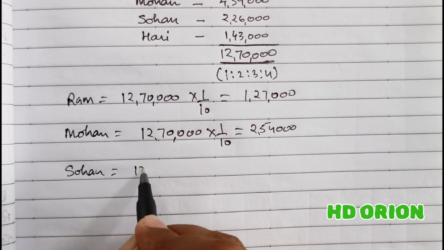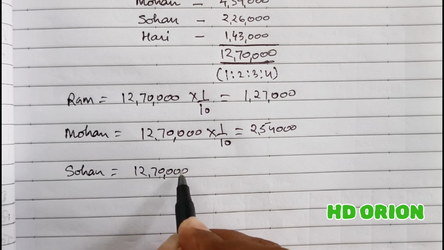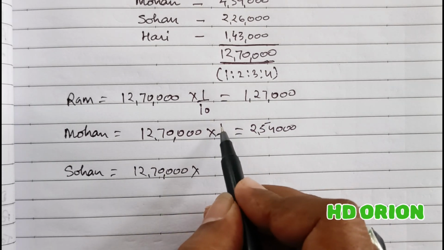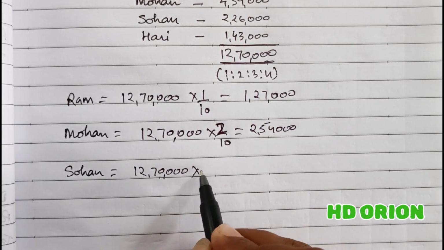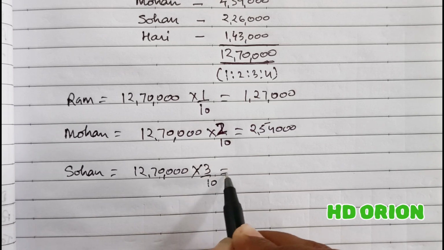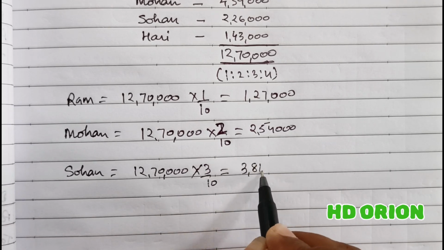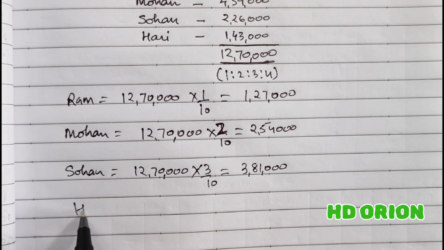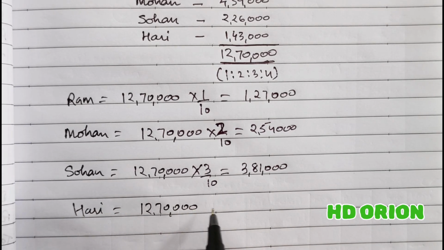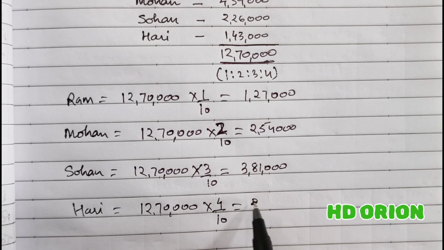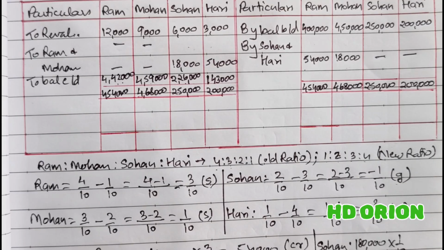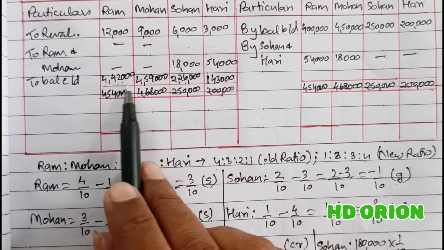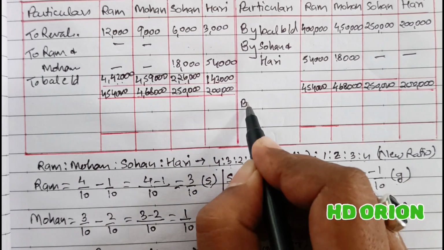It is equal to 12,70,000 multiplied by, sorry, here it is 2/10, multiplied by 3/10. It is equal to rupees 3,81,000. And for Hari, 12,70,000 multiplied by 4/10. It is 5,08,000. So we will bring this closing balance here because it is credit balance.